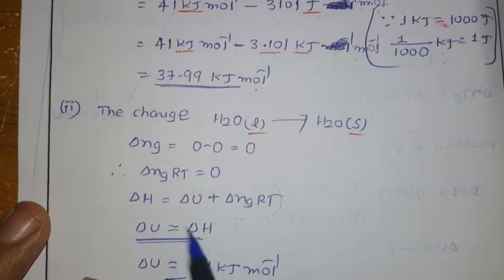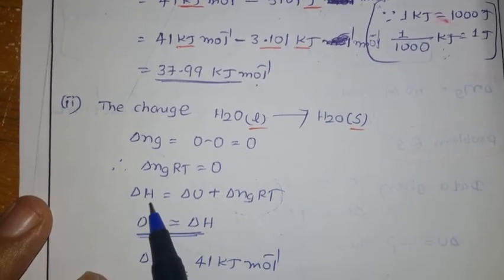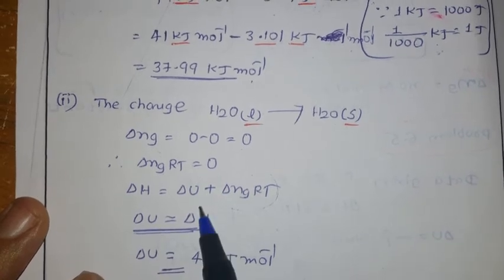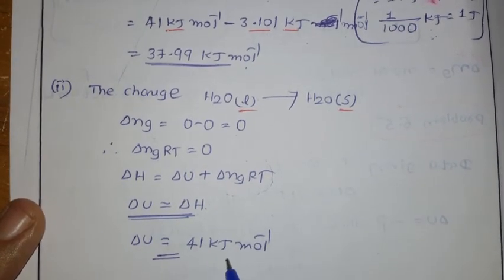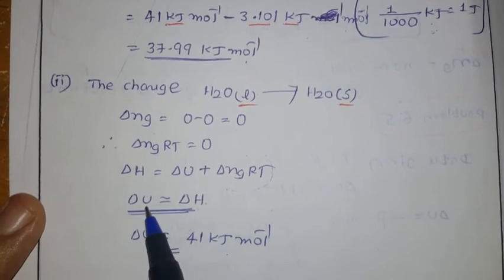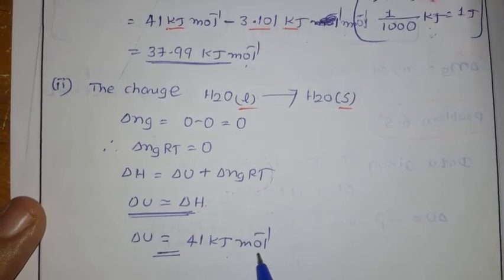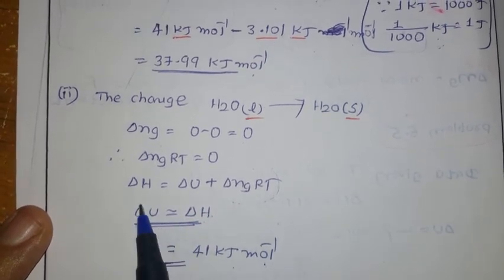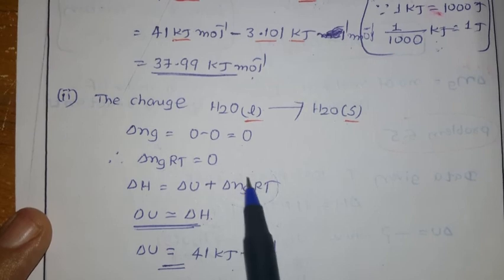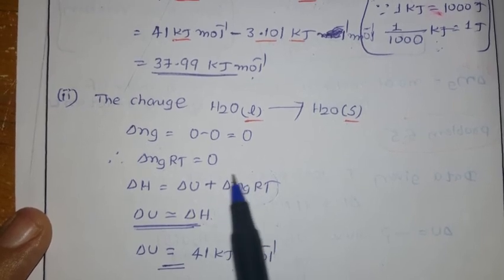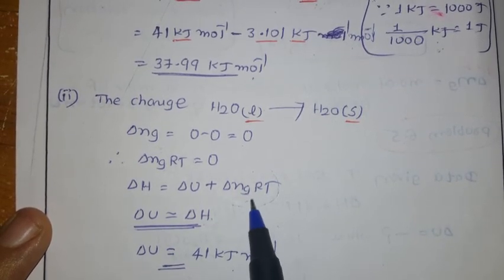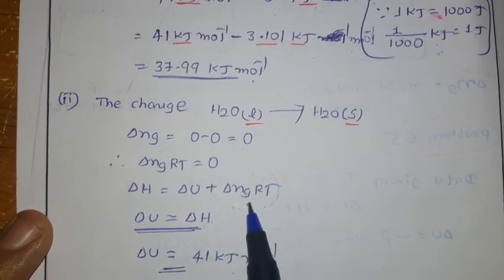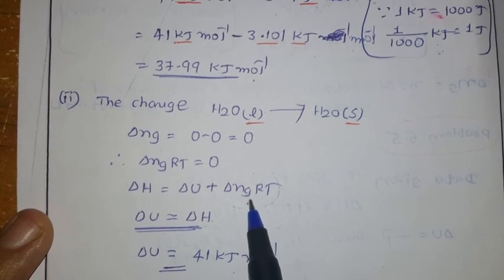So delta H equals delta U. Now in this case, what happened? Whatever the internal energy change is, the enthalpy change is equal to it. Already in the data we have delta H, 41 kilojoules per mole given. So in this case, delta U value is 41 kilojoules per mole. While doing numericals based on delta H and delta U, you should be very careful about delta Ng. Delta Ng you have to take as the number of moles of gaseous products minus the number of moles of gaseous reactants only. You have to consider only the number of moles of gases, not the solid, not the liquid.